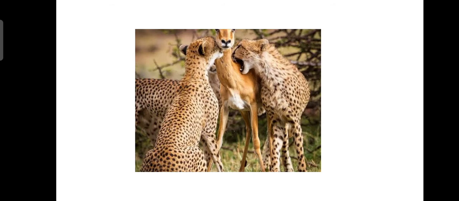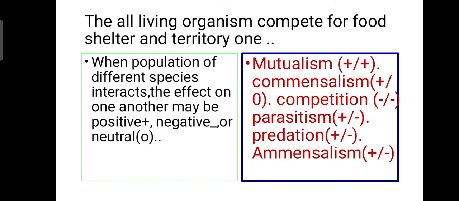Next, you may see here they are all competing for the prey. Why do these population interactions happen? The main reason is food, shelter, and occupying the particular territory that belongs to them.